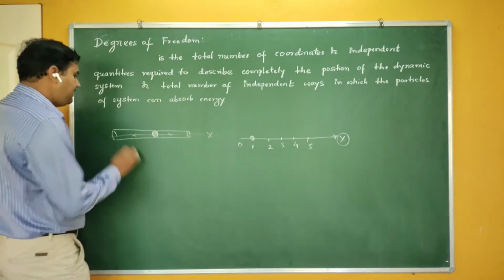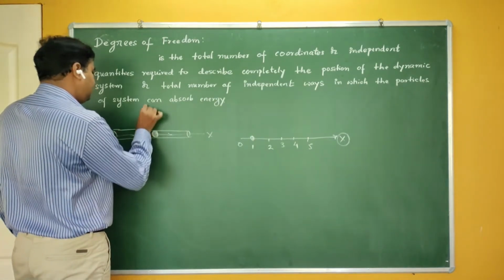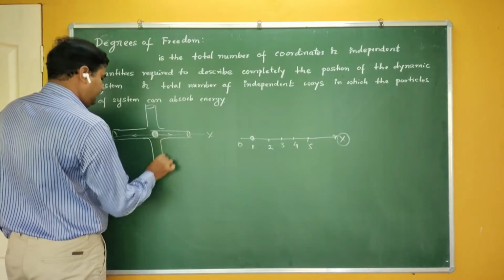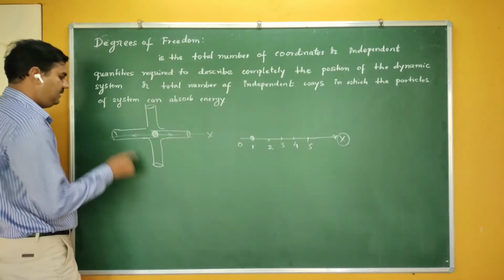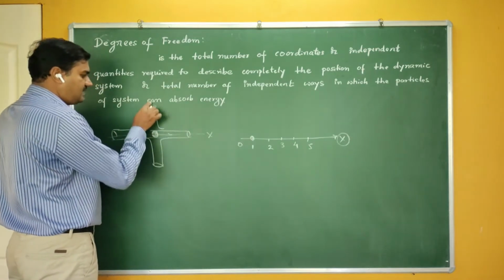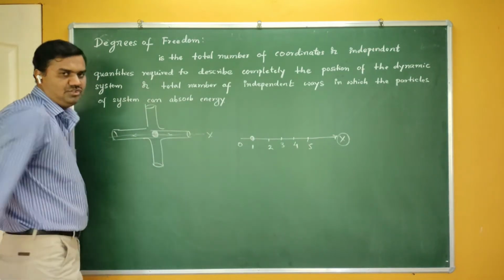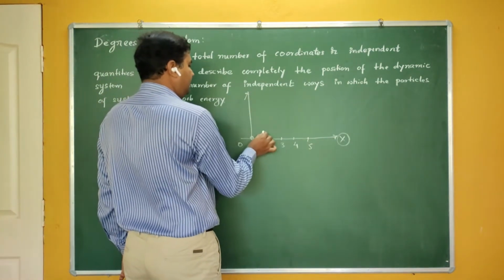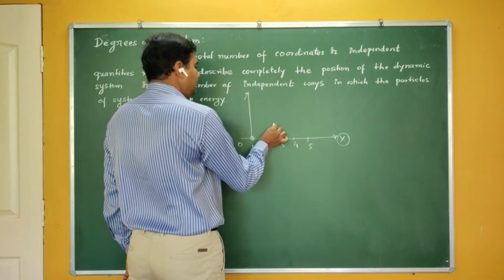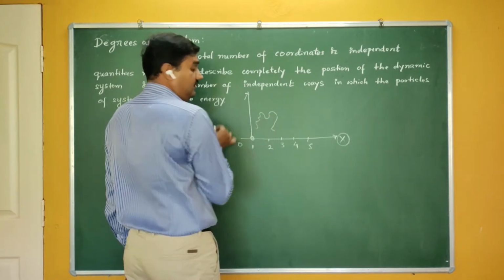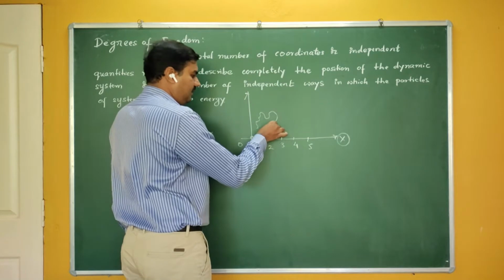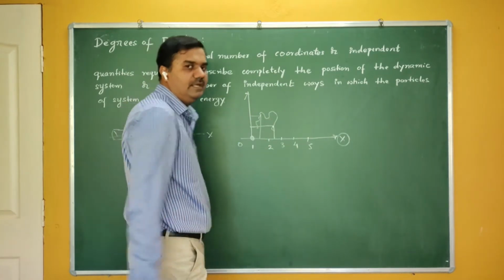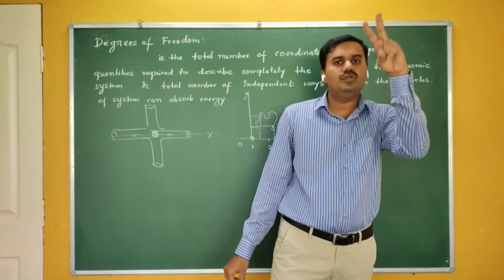Now assume your pipe is like this. In that case, this ball can move in the x direction as well as in the y direction. If your particle is here, for example, an ant moving here, its position can be described using both the coordinates x as well as y. In that case, how many degrees of freedom are there? It has 2 degrees of freedom.